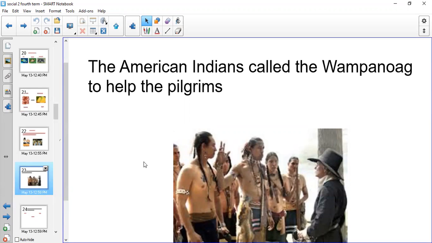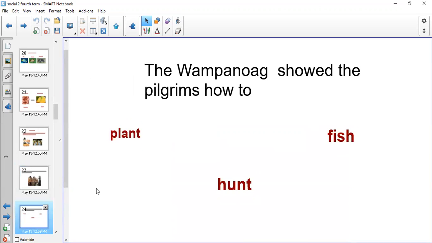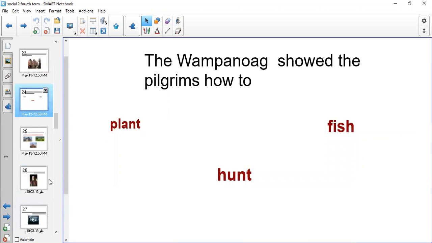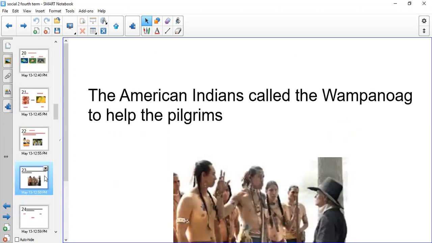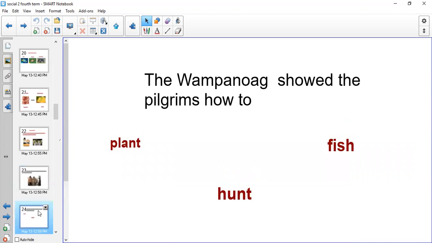The American Indian group, the Wampanoag, started to help them and show them how to plant, how to hunt, and how to fish. Okay, so what happened in Plymouth? The American Indian group called Wampanoag met the Pilgrims who came from England to practice their beliefs in God in North America. The Wampanoag didn't leave the Pilgrims by themselves, but they helped them and showed them how to plant, hunt, and fish.